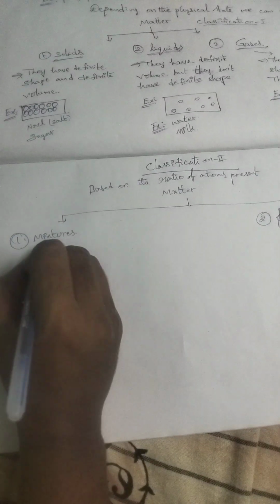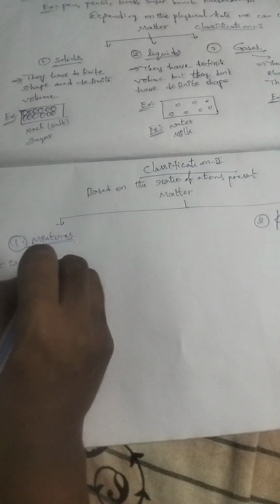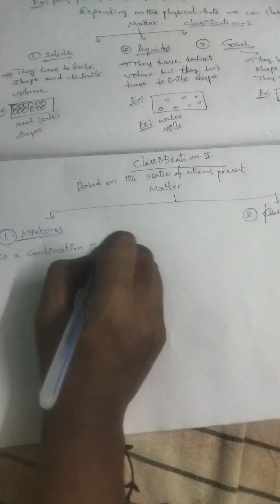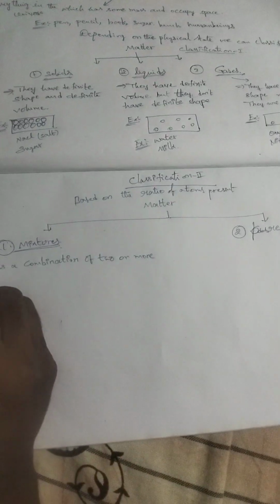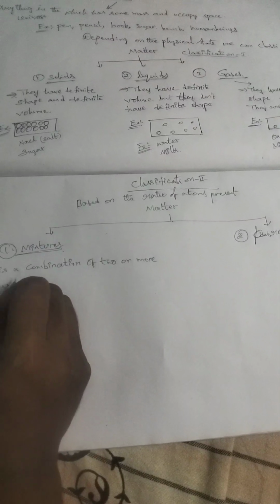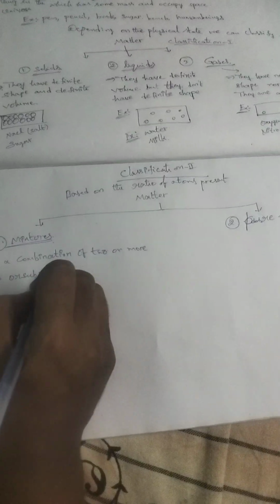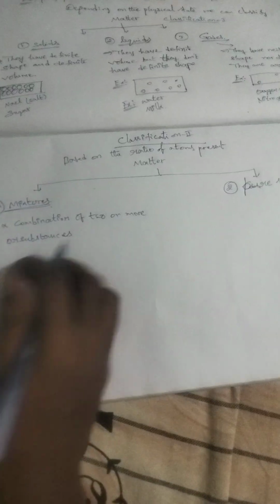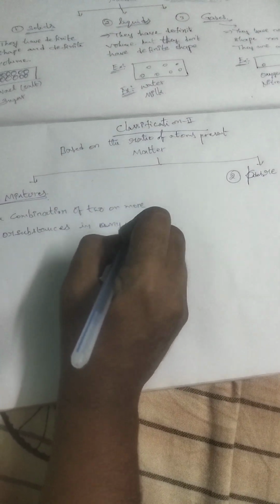What are mixtures? It is a combination of two or more atoms or elements or substances in any ratio.